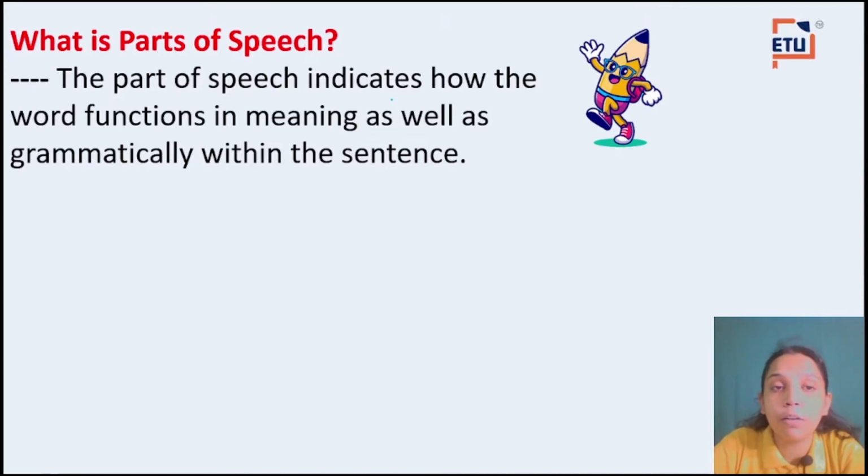It tells us how one word of a sentence functions: what is the work of that word in that sentence, its meaning, and how it works grammatically.